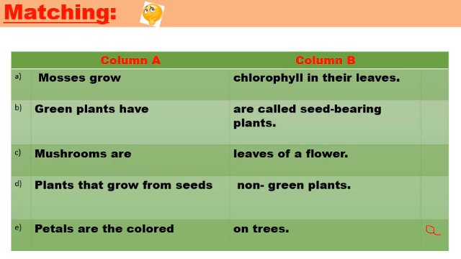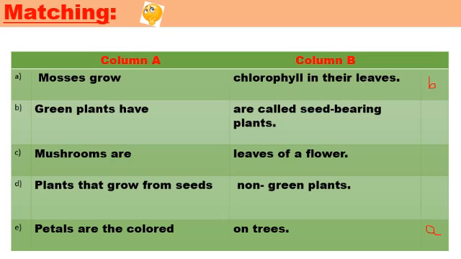Mosses grow on trees. Number B. Green plants have chlorophyll in their leaves. Yes, it is right. Green plants have chlorophyll in their leaves. We will write here B.